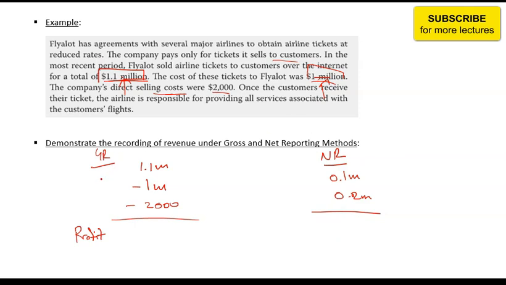Which method should it be using? The FlyAlot company, should it be using gross reporting or net reporting? Net reporting. Why? Because it is an agent of the airline. If it is unable to sell the tickets, it does not have any inventory risk. The risk is with the airline, because the airline has the primary obligation. Secondly, even if it has sold the ticket, it does not have any obligation to provide the services. The airline has the obligation to provide the services. Thirdly, the ticket price is not determined by the agent or by FlyAlot. The ticket price is determined by the airline. So it should be using net reporting.